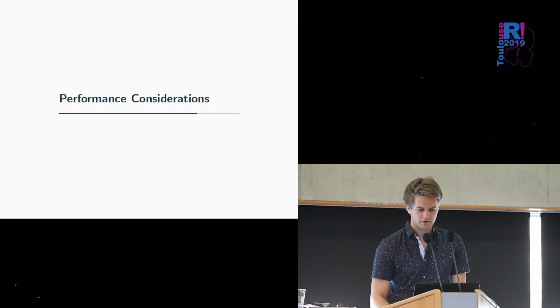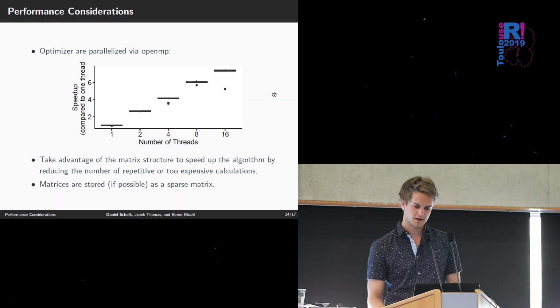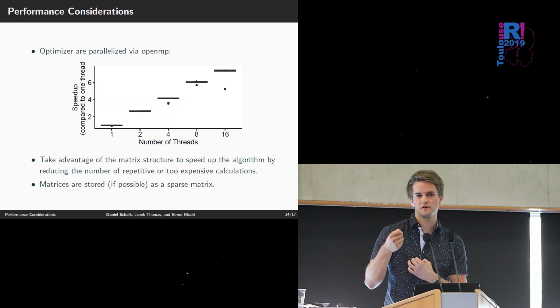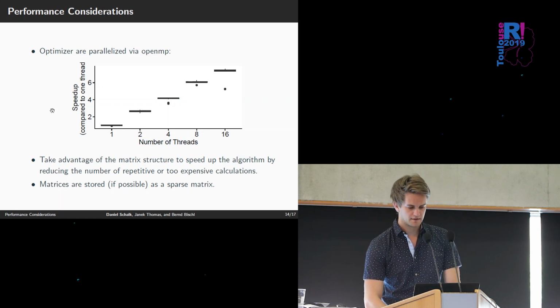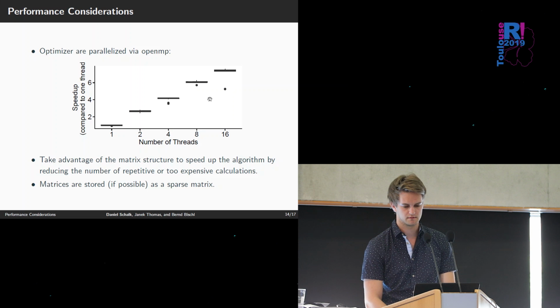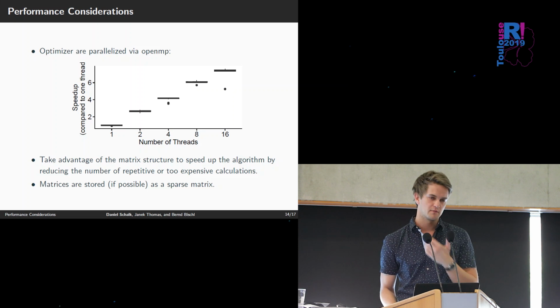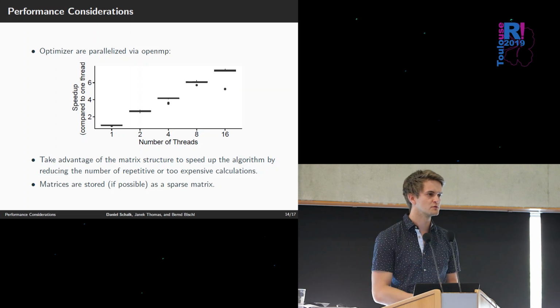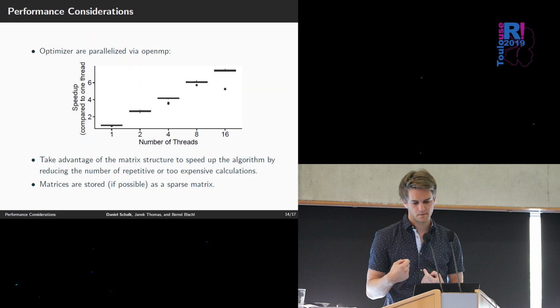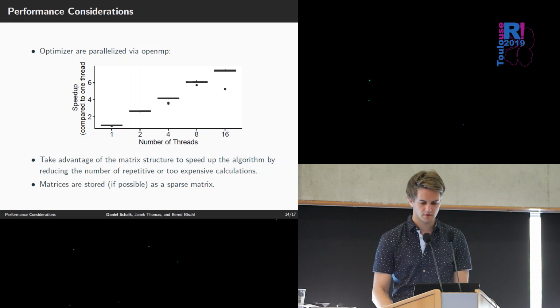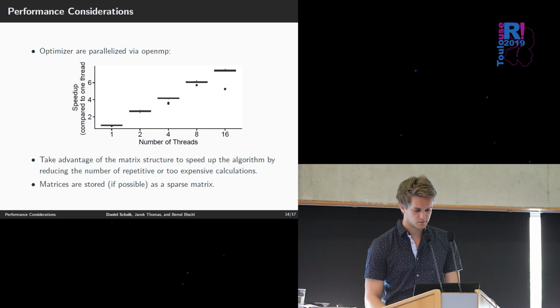Okay, a few words about the performance. The package, we have parallelized the feature selection process, because the base learner can be fitted very easily in parallel. And this gives us a speed up, let's say here with 16 cores, of about 8 or 9, a factor of 8 or 9, which is pretty nice. And we also take advantage of the matrix structures. So we store sparse matrices, we pre-calculate objects or matrices which are reused over and over again, instead of computing them every time from scratch. So we try to do the model fitting as fast as possible.